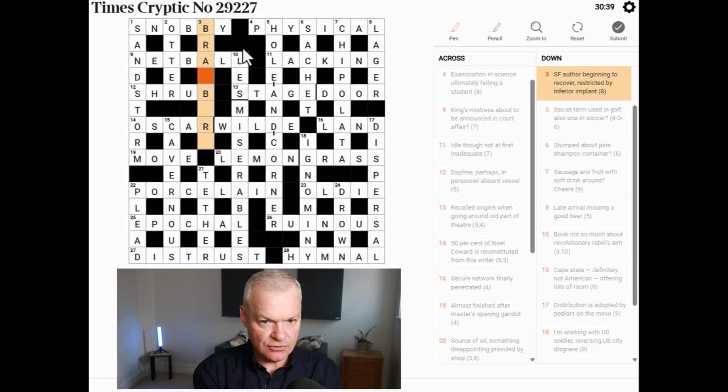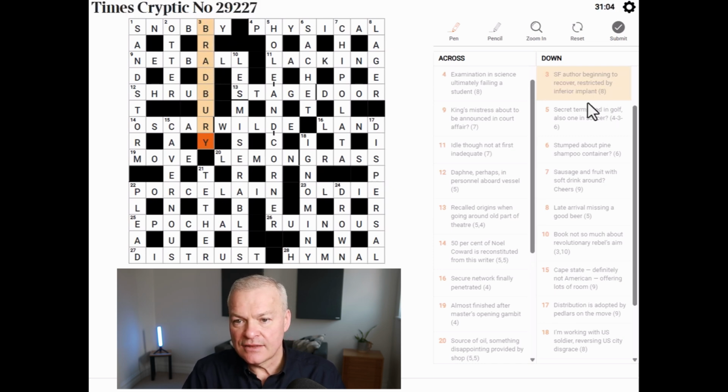Bradbury is the name of an author. Does the wordplay support this? And I don't know what books Bradbury wrote, but I believe he is an author. Beginning to recover. Well, we've got 2 candidate R's. Restricted by inferior. Oh, wow. So R, restricted by bad, refers to the first 4 letters. And then implant is to bury, to implant in the ground. Implant is a verb, not a noun. Wow, that is cool.